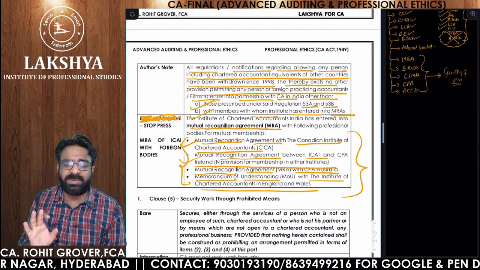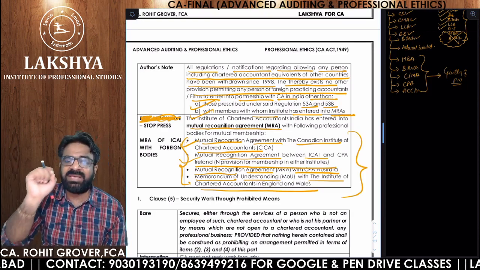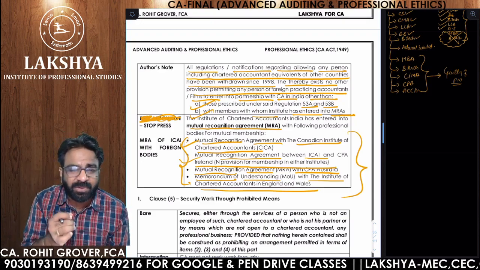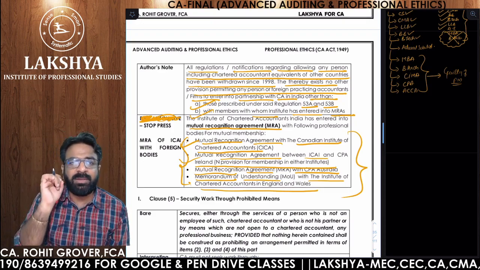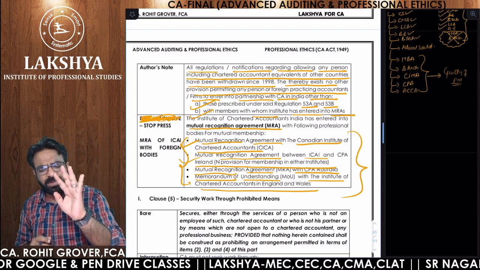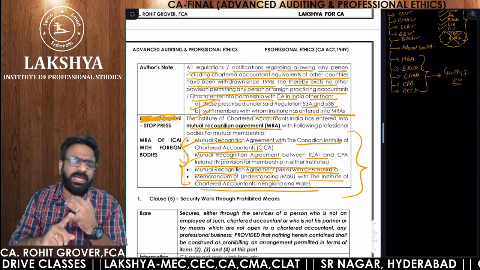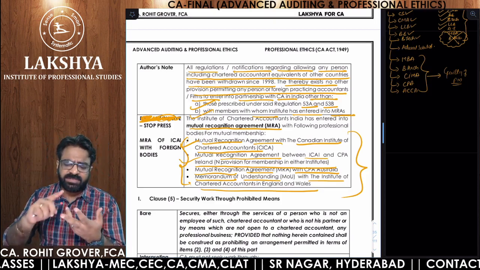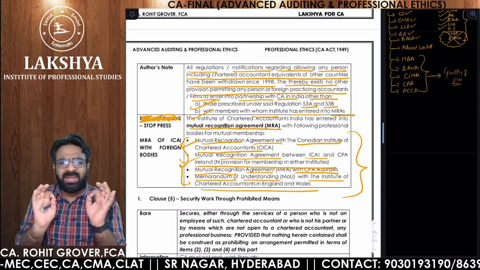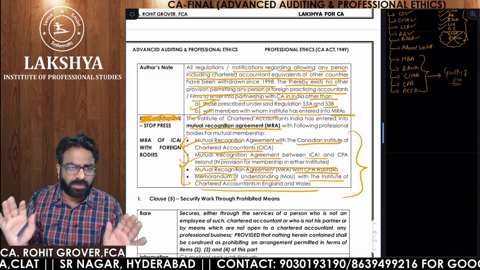So if these questions come in the examination, and in the question it is specially written that ICAI has entered into a mutual recognition agreement with these particular organizations, then only partnership is allowed. So remember one thing, partnership is allowed with whom? Sir, partnership is allowed with the CA in practice in India, CS, CMA, advocate. Remember one thing, MBA and Bachelor of Architecture generally are not allowed. Did you get the point?